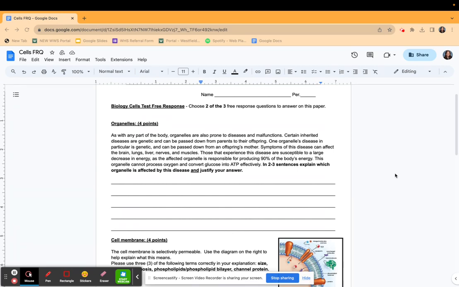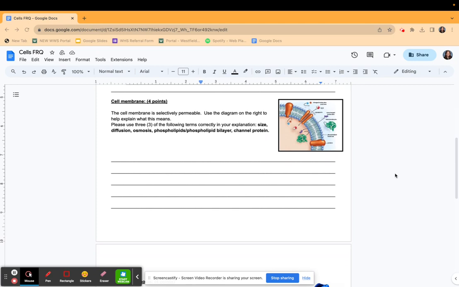Those that experience this disease are susceptible to a large decrease in energy, as the affected organelle is responsible for producing 90% of the body's energy. This organelle cannot process oxygen and convert glucose into ATP effectively. In 2 to 3 sentences, explain which organelle is affected by this disease and justify your answer.